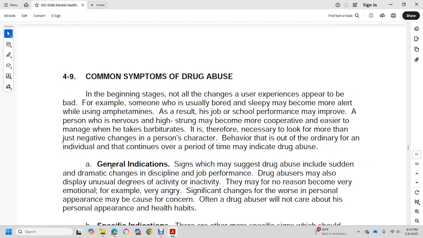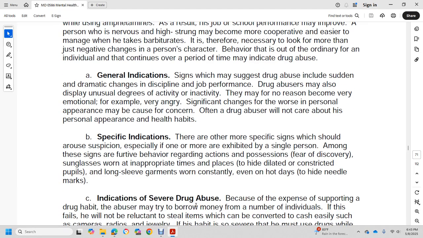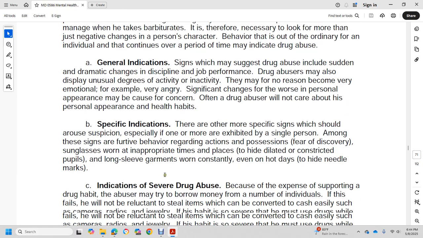General indications of drug abuse include sudden dramatic change in discipline and job performance. Drug abusers may also display an unusual degree of activity or inactivity, and may become emotional, angry, or withdrawn for no reason. A significant change in personal appearance should cause concern, as drug abusers often will not care about their personal appearance and health habits. More specific signs should arouse suspicion, especially if one or more are exhibited: fugitive behavior regarding actions and possessions, fear of discovery, sunglasses worn at inappropriate times to hide dilated or constricted pupils, or long-sleeved garments worn constantly, even on hot days, to hide needle marks.